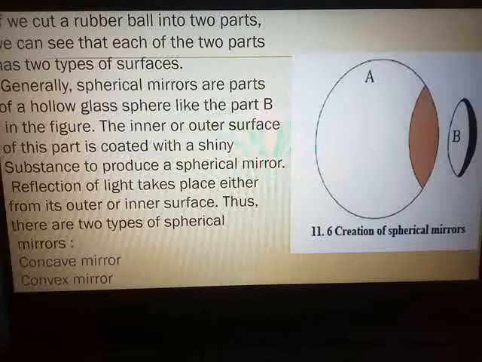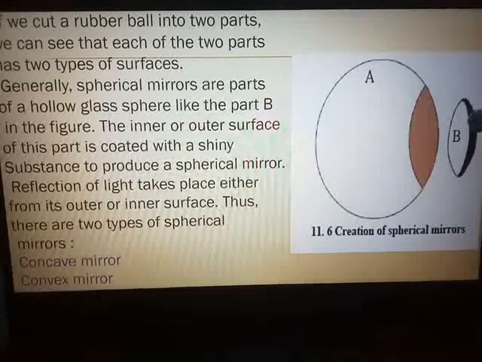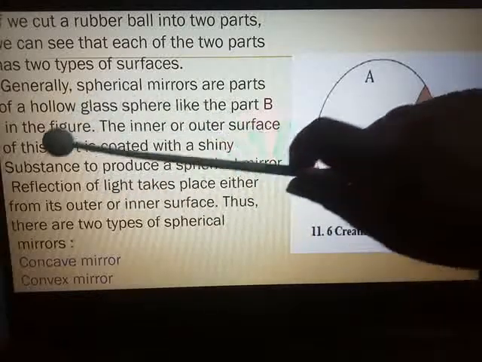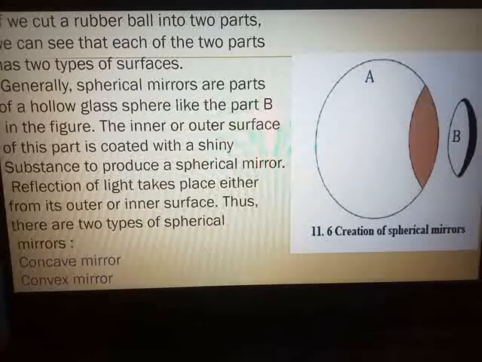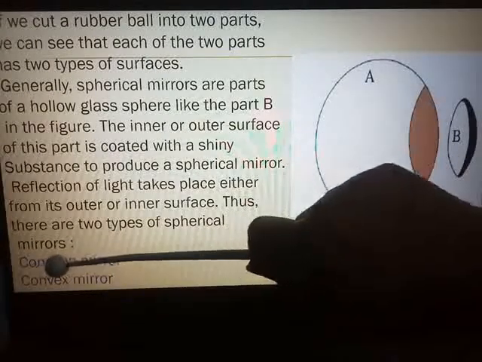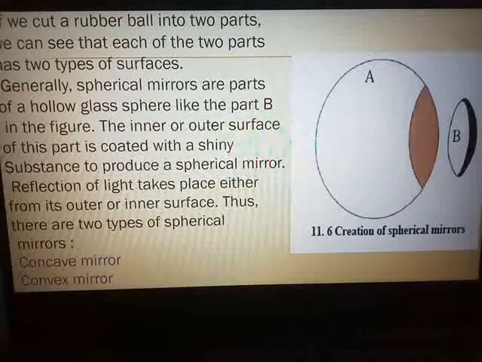Now, reflection of light. In a plain mirror, you know how reflection takes place. But in the case of a spherical mirror, it is a part of a hollow sphere, so it will have an outer surface and an inner surface. Reflection of light takes place either from its outer or inner surface, and thus two types of spherical mirrors are there. One is the concave mirror, like a cave, curved from inside, and the other is the convex mirror. So let us see what are concave and convex mirrors.